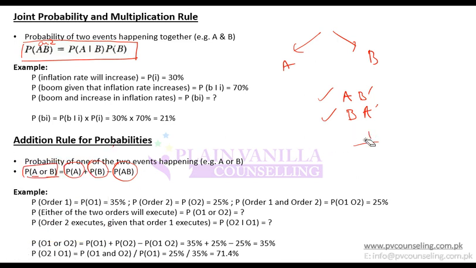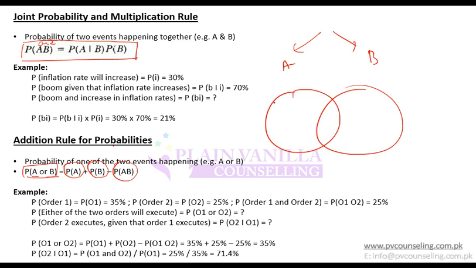Let me explain it through a Venn diagram. So this is A, this is B, and this is AB. I have to tell the probability of A or B, that is either this or this or this, any of these. So when I take the probability of A, I cover this whole region.